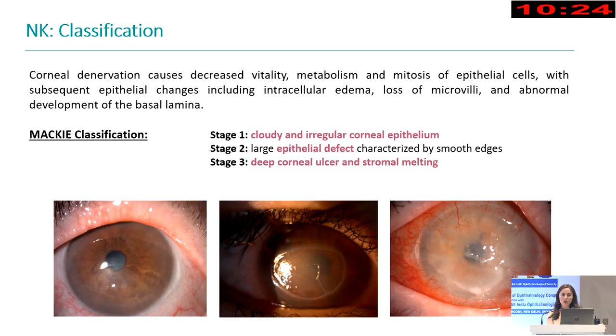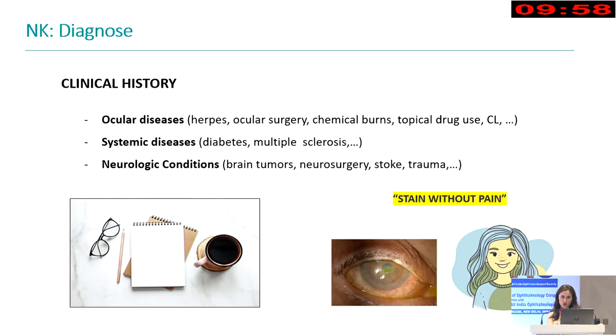And this is because the corneal degeneration will cause a decreased vitality of the epithelial cells, and we will see at stage 1 a cloudy and irregular corneal epithelium that will lead to epithelial defects, and in more progressed cases to deep corneal ulcers with a stromal melting. So we will classify our patients on the MACIS classification.